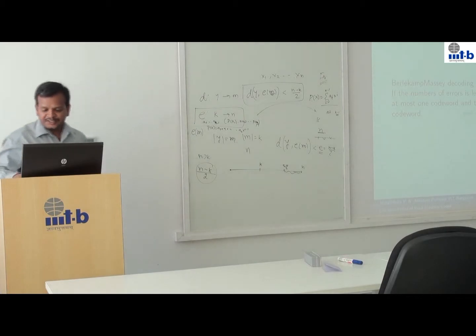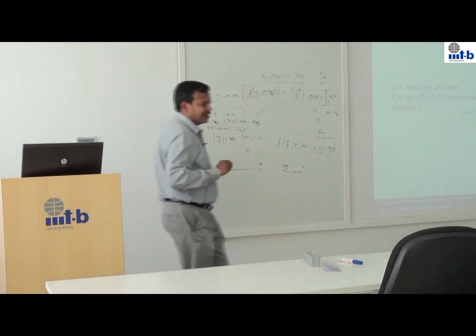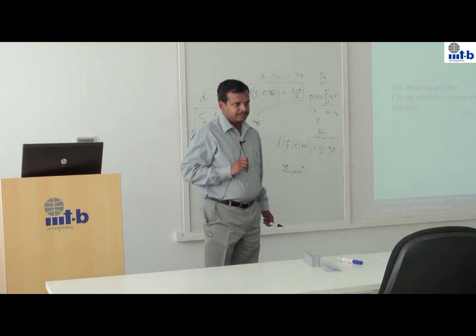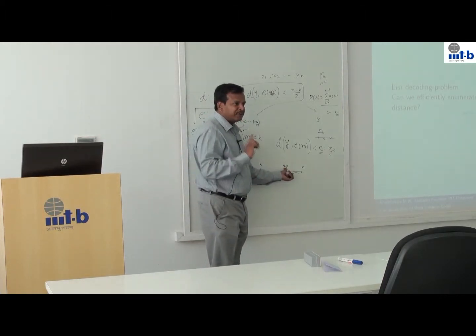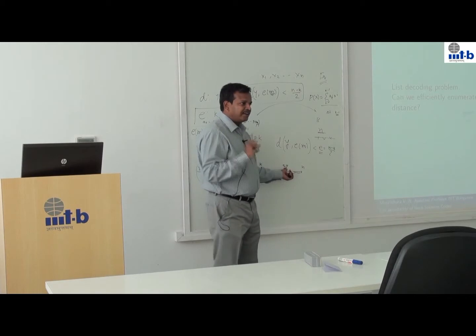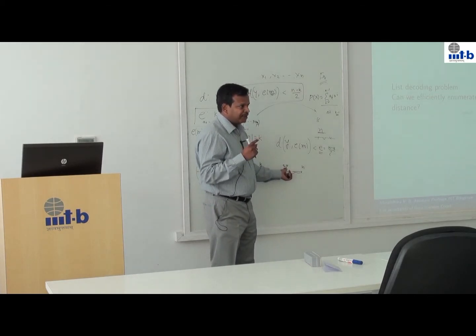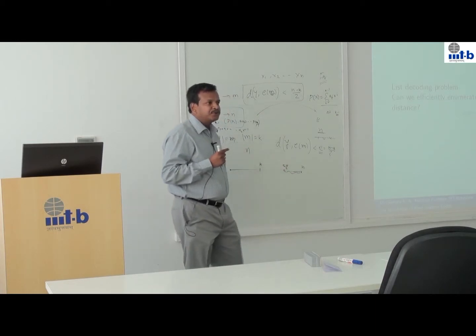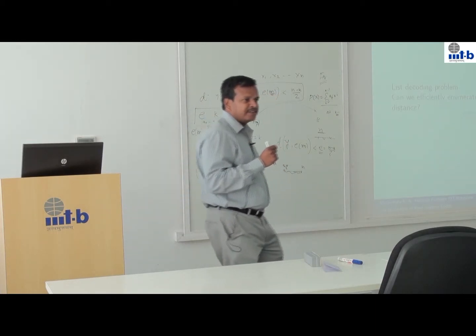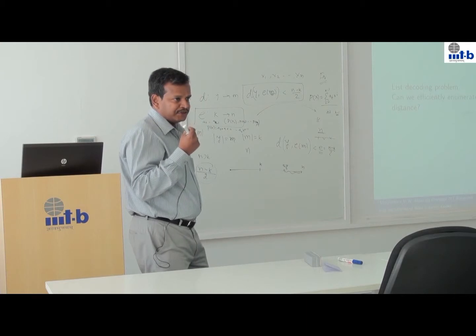The next immediate question that I want to ask is, what if I make more errors? If the number of errors is at most n minus k by 2, there is a unique code word and there is an efficient algorithm to compute it. Can I go beyond that? Can I make more than n minus k by 2 errors but still recover my message?